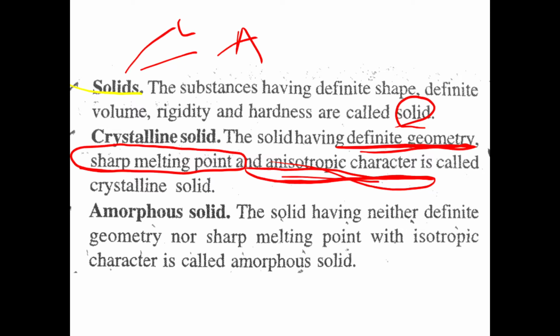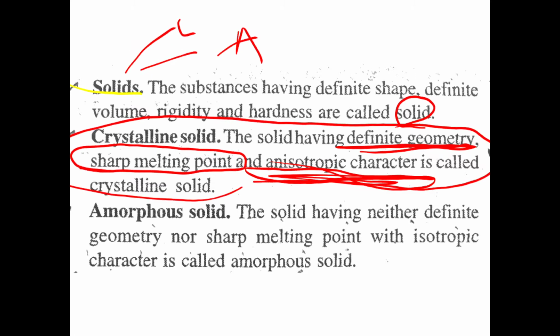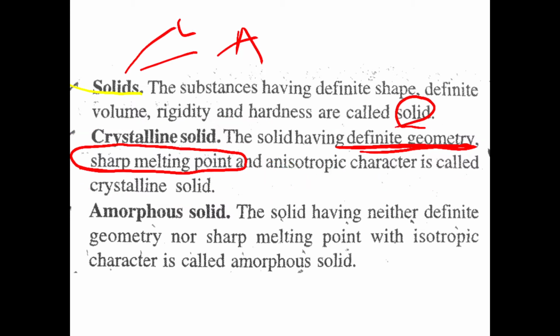There are three characters of crystalline solid. What are they? Definite geometry, sharp melting point, and anisotropic character. That is known as crystalline solid.